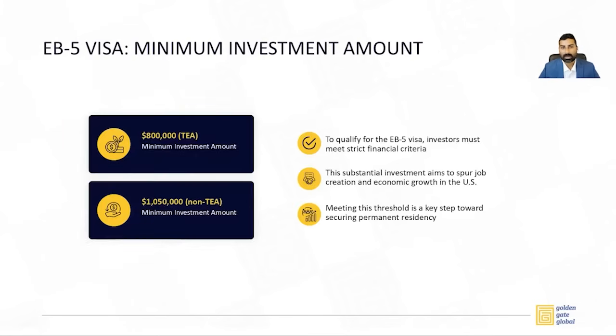The minimum investment amount required to qualify under the EB-5 visa program is $800,000 in specially designated areas known as targeted employment areas. These areas are of two kinds. One, rural. Two, high unemployment. There is a third category under which you can qualify for the 800K investment, and that is infrastructure. If a project is not designated as rural, high unemployment, or an infrastructure project, the investment amount increases to $1,050,000.